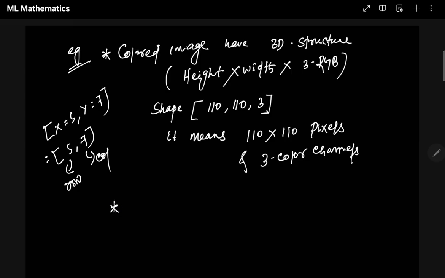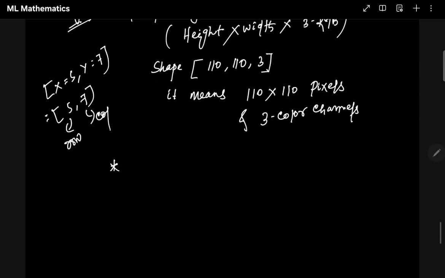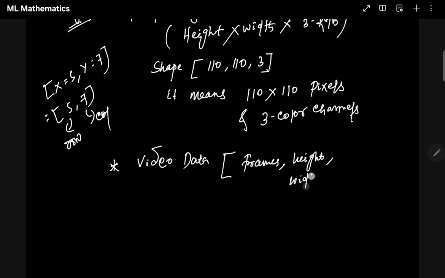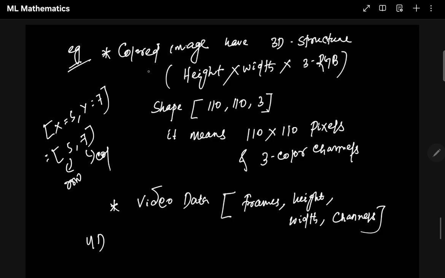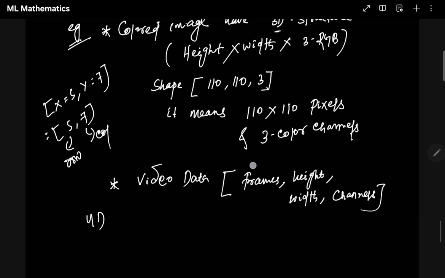If you are talking about, let's say, video data, in video data we will have something called frames, and height, and width, and there are also channels. Channels means color channels. So how many dimensions are there? It looks like 4D, right? This is a 3D structure. This is a 4D structure.